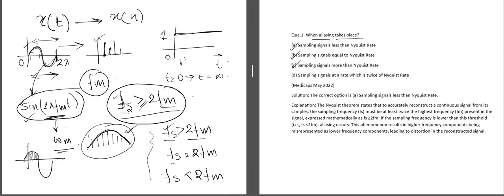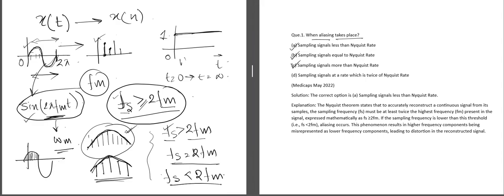Now the second case is fs equal to 2 fm. This is the critical sampling, because at this sampling rate we are taking the exact number of samples required to reconstruct the signal. Suppose this is a sample, this is a sample, this is a sample, and this is a sample. This is the exact number of samples required to reconstruct the signal.